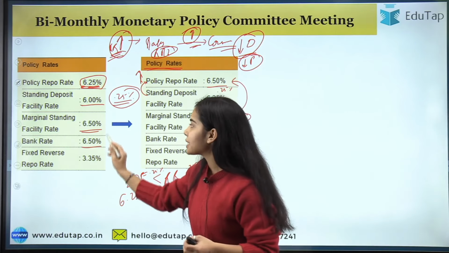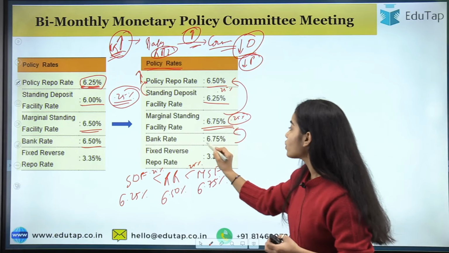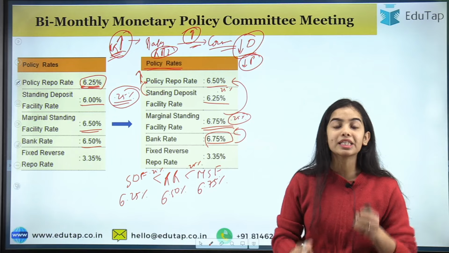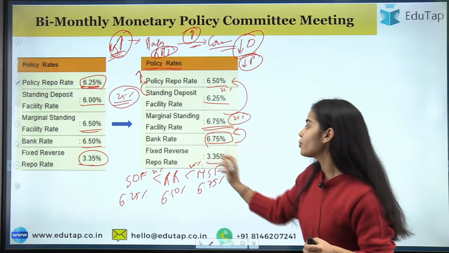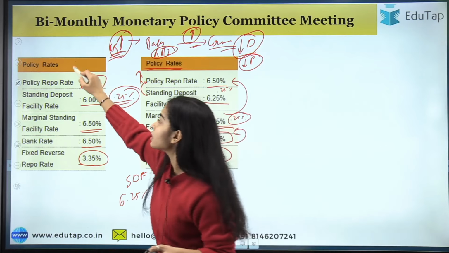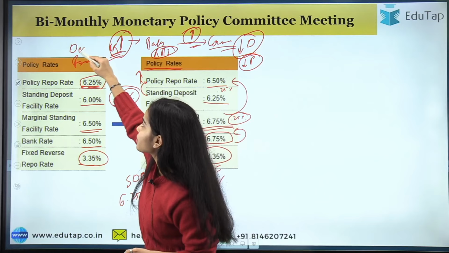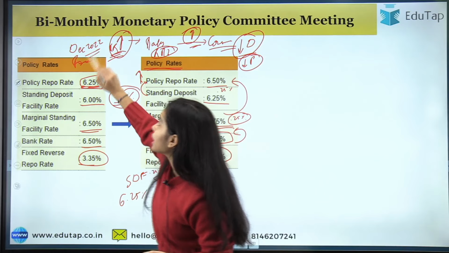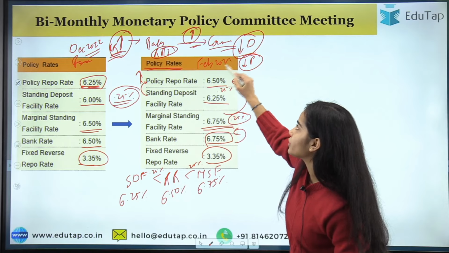Now the bank rate is the same as the marginal standing facility rate. It is equal to that rate. So it is also 6.75%, and there is no change in the fixed reverse repo rate, that is 3.35%. So these were the previous rates decided in the December 2022 meeting, and these are the new rates decided in the February 2023 meeting.